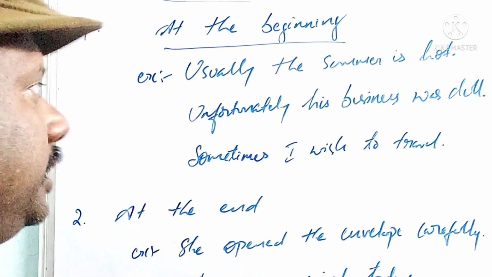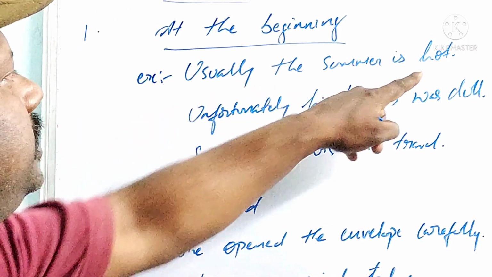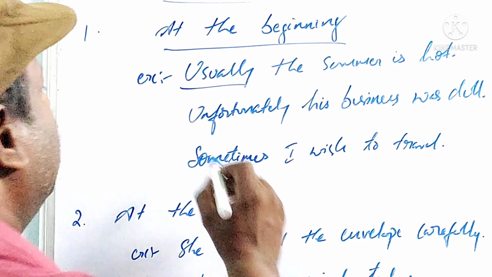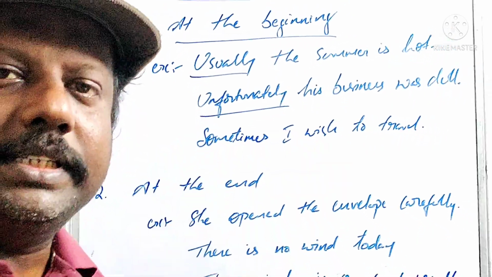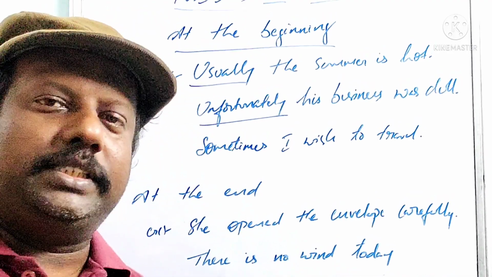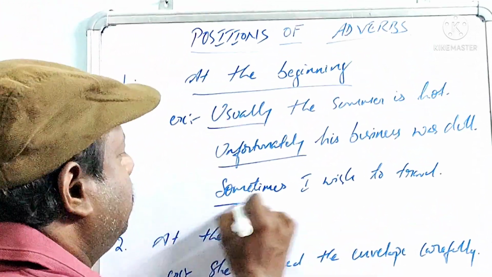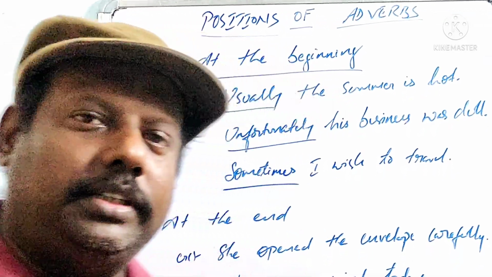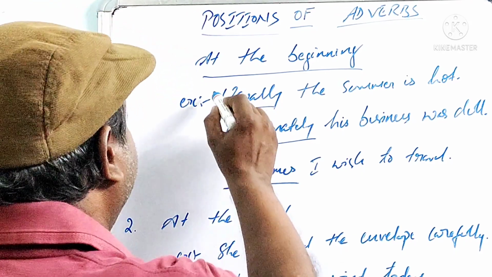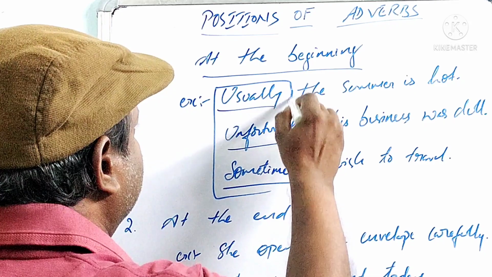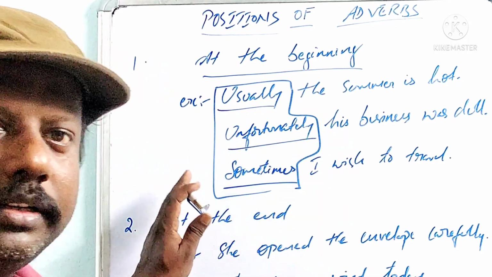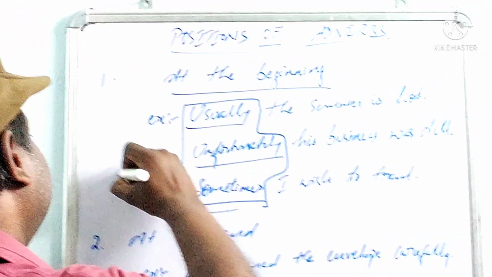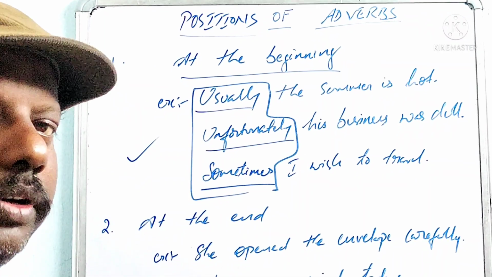There are some sentences like that. See, usually the summer is hot. Usually. Did you observe this example? And unfortunately, his business was dull. Sometimes I wish to travel. So here, three adverbs started at the beginning of a sentence. Did you observe? That is one category. And now we move on to the second category.